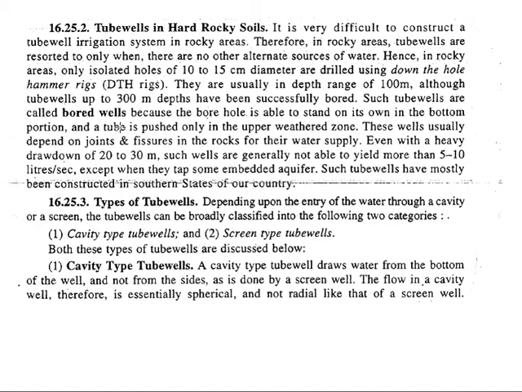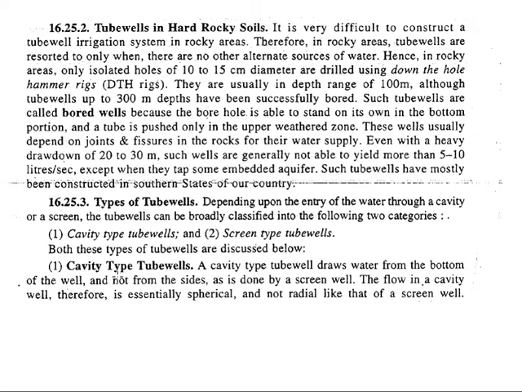Similarly, we also categorize these tube wells basically into two types: cavity type tube wells and screen type tube wells. Going one by one, at first we will cover the cavity type tube well.